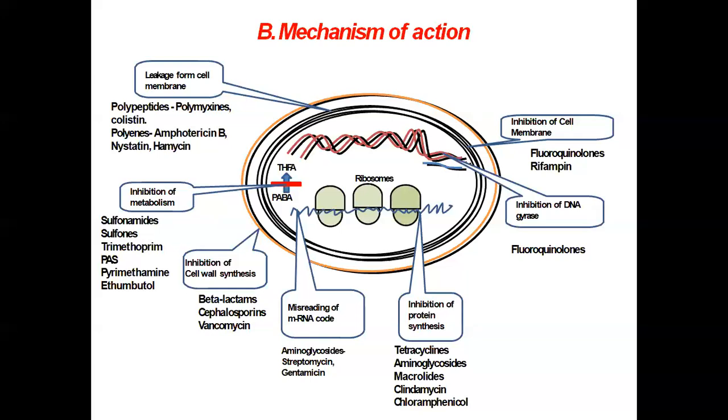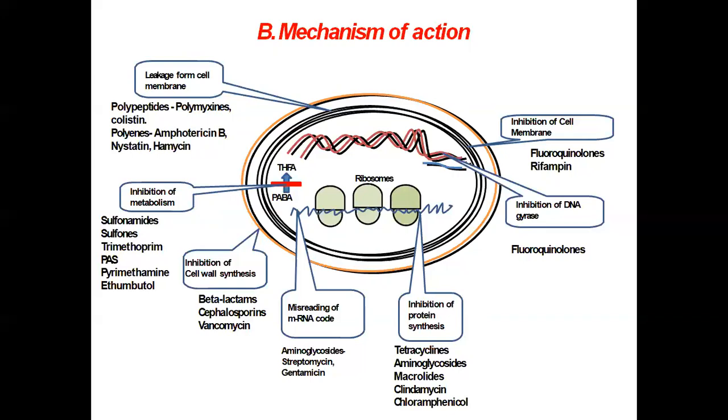Then another mechanism by which antibacterial action is produced is inhibition of protein synthesis. The drugs which act on the microorganism by inhibiting protein synthesis are tetracyclines, aminoglycoside antibiotics like streptomycin, gentamicin, then macrolide antibiotics like erythromycin, azithromycin, roxithromycin.